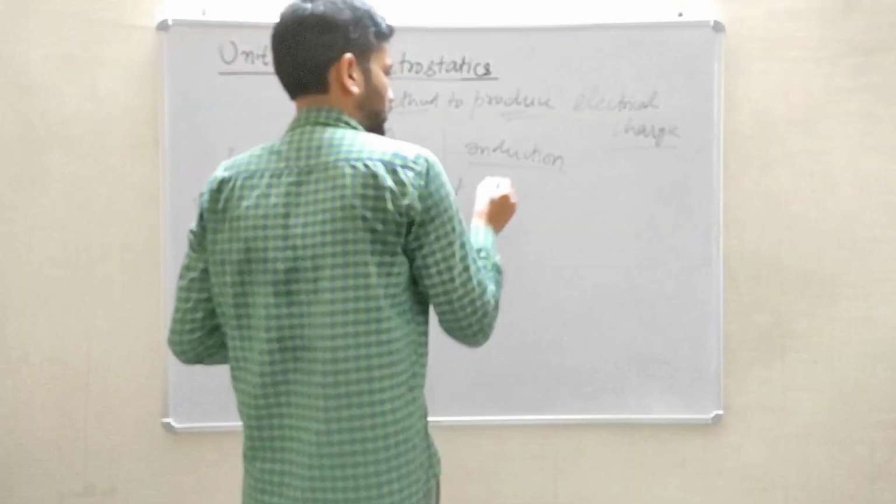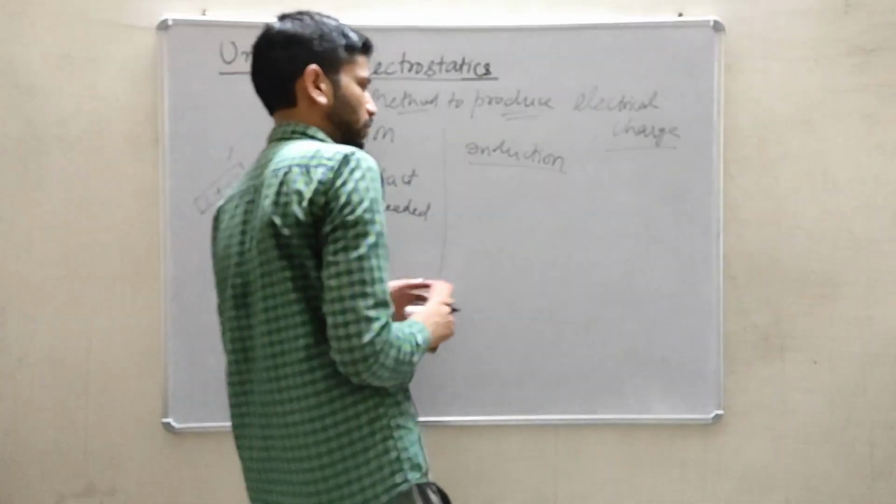Okay, while in case of induction there is no contact.